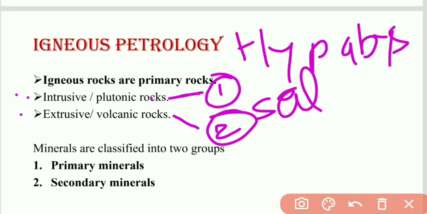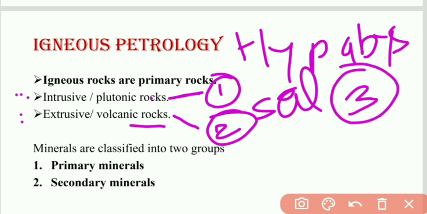The second one is extrusive rock. The word itself suggests that the extrusive or volcanic rock forms on the earth's surface, when magma erupts on the earth's surface in the form of lava, which gives us volcanic rock. The third one is hyperbasal rock, which forms at depth between volcanic rock and plutonic rock.